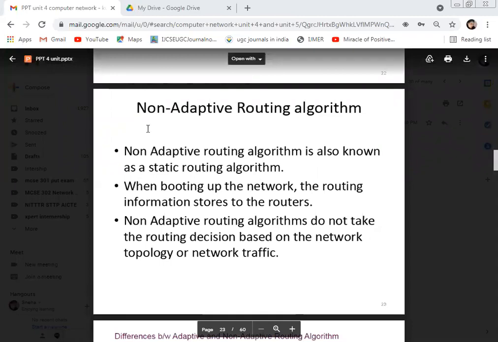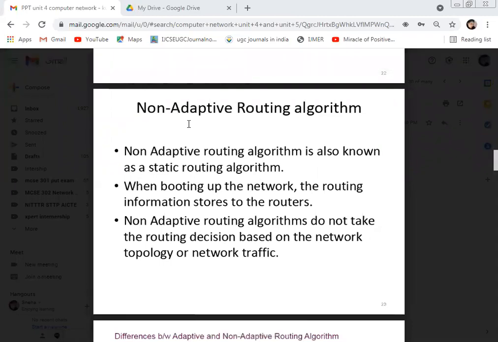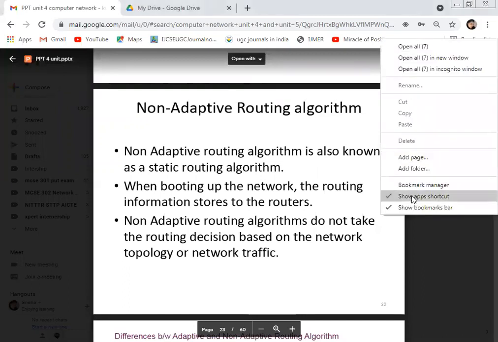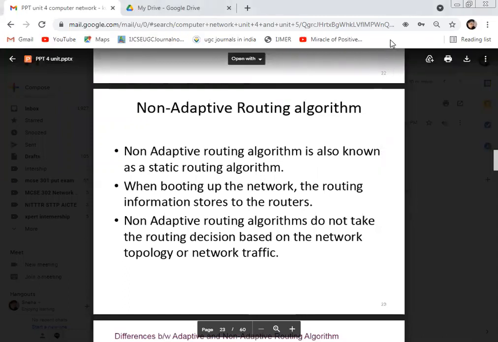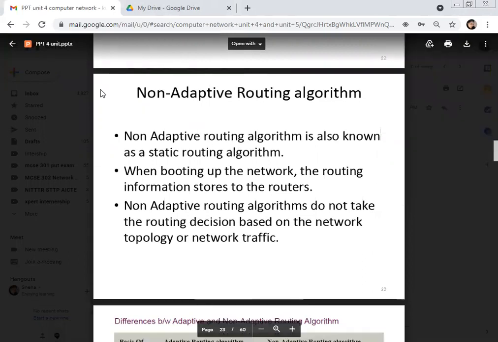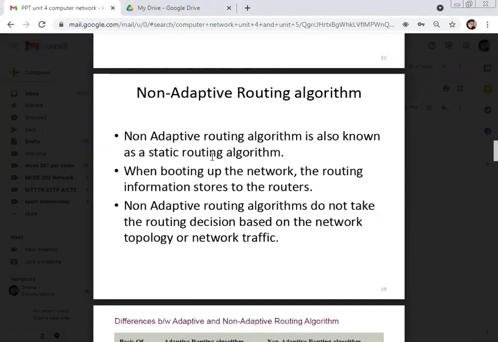Now let's start with another topic, that is non-adaptive routing algorithms. The non-adaptive routing algorithm is a kind of algorithm which is not dynamic in nature. So non-adaptive routing algorithm is also known as the static routing algorithm. So if any question is going to ask about the static routing algorithm, then you have to explain about the non-adaptive one.